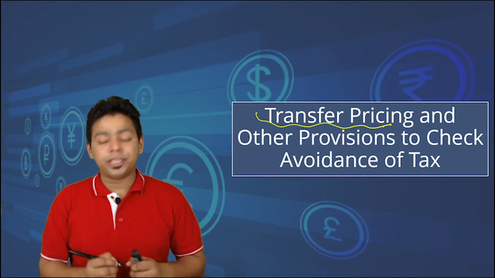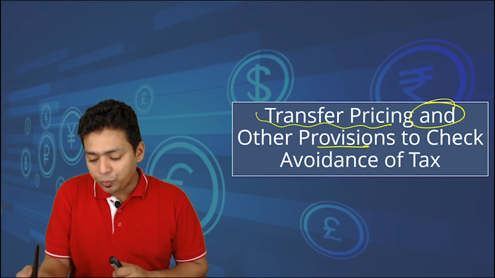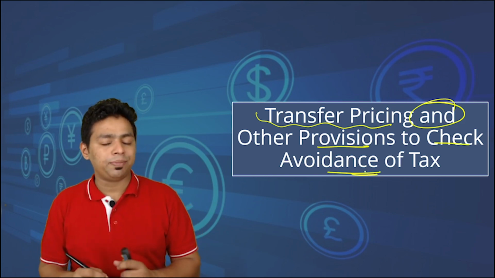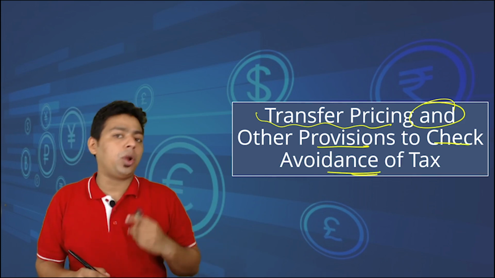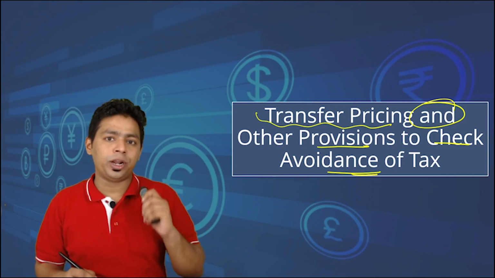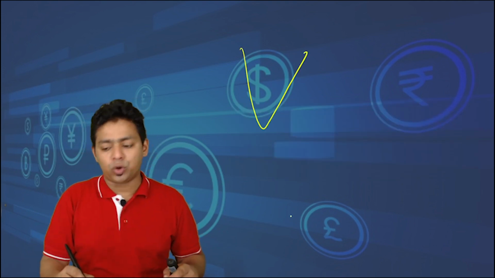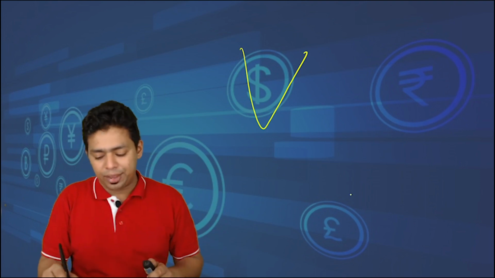We are done with the transfer pricing provisions now. In this session, we are going to learn other provisions to check avoidance of the tax. Only transfer pricing was not strong enough to control certain types of tax evasion practices adopted by the entities which were located in India. So in this lecture particularly we are going to talk about section 94A.